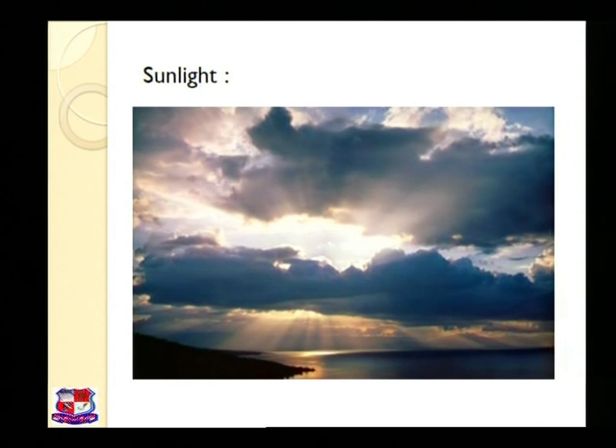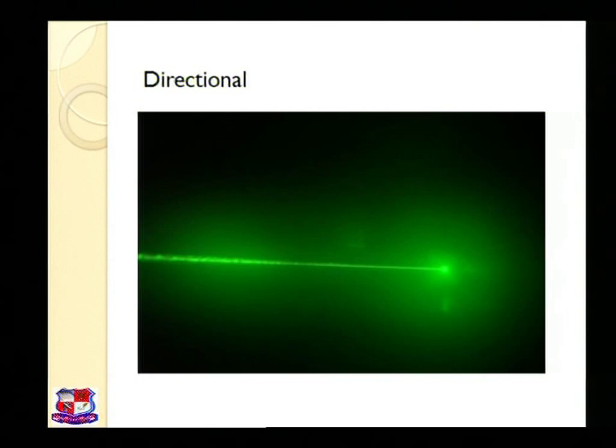Here you can see a photo of sunlight, and sunlight scatters in all possible directions. Let us move to the next slide. This is the photograph of a laser which is getting concentrated or focused on a small area. That means it has a coherence nature, it travels in the form of a beam and can travel over a long distance. That is what you call a directional beam.